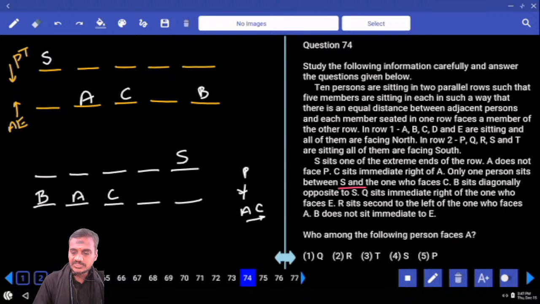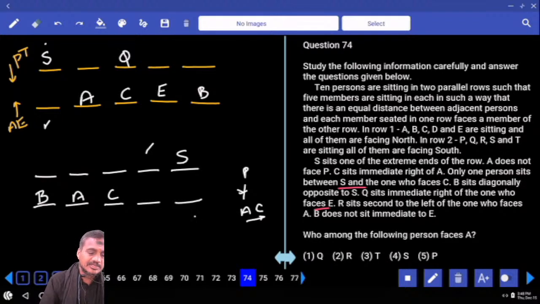B sits, and Q sits to the immediate right of the one who faces E. Now if E is here, Q is to the immediate right of the one opposite E, which is not possible. If C is here and E is opposite, the immediate right is Q. E is opposite and the immediate right Q can be here. There are two possibilities for this one.